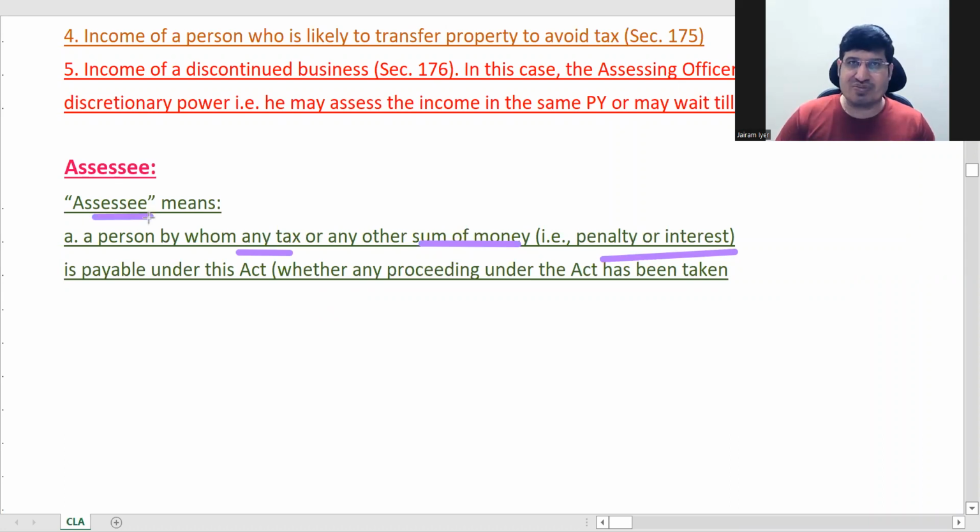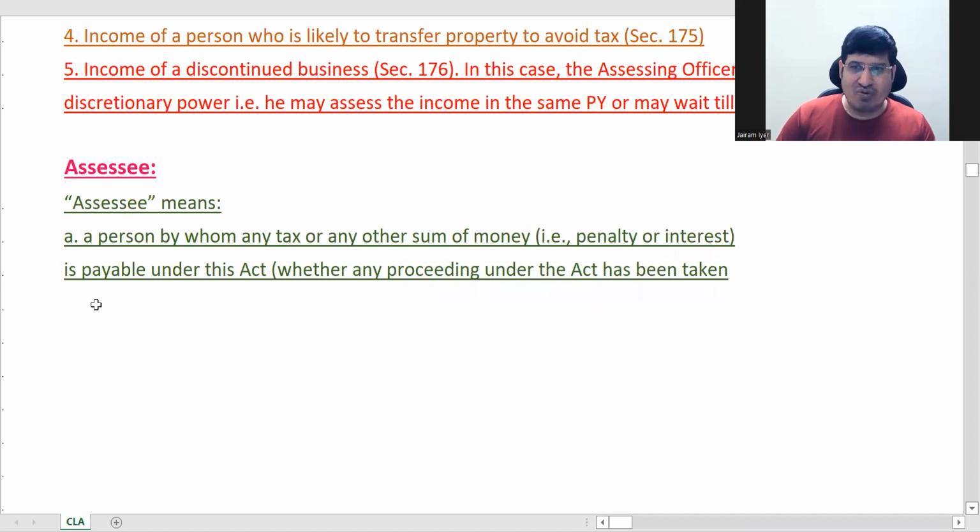This is the first point. Okay, here it's not essential that department has taken any proceedings. That is, proceedings means you have got any notice or not from the department, that is immaterial. Okay, so if you have to pay any money to the department, then you become an SSC, first point, straight up.